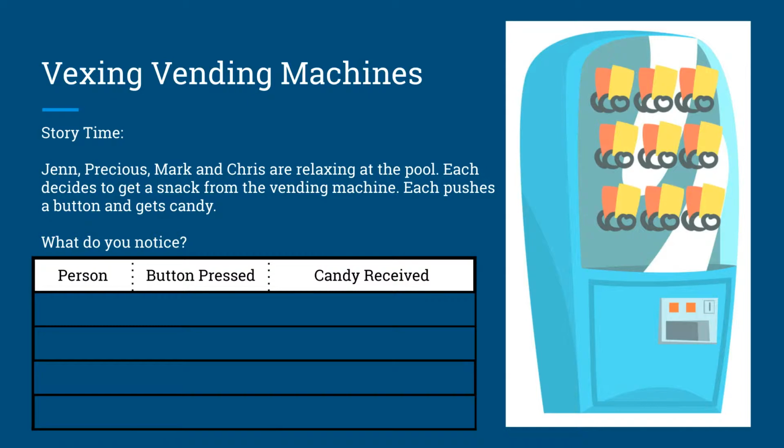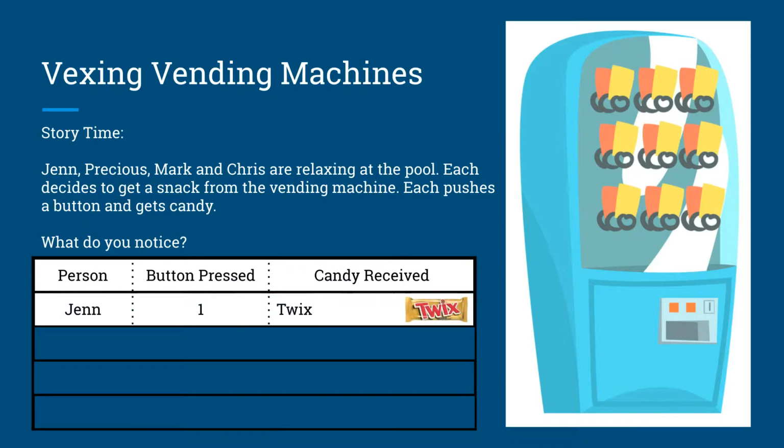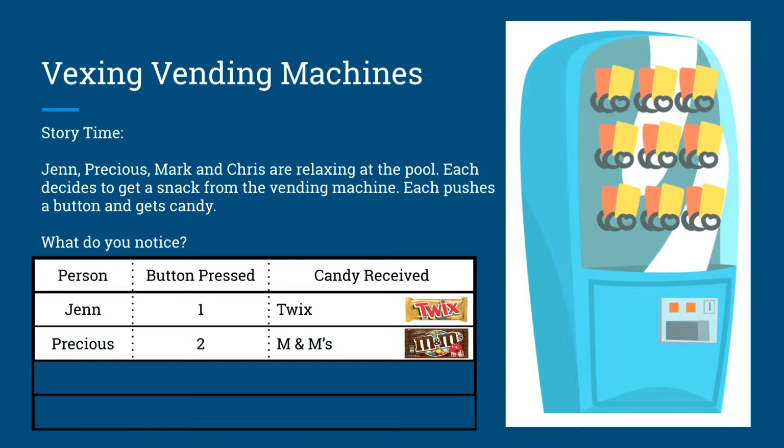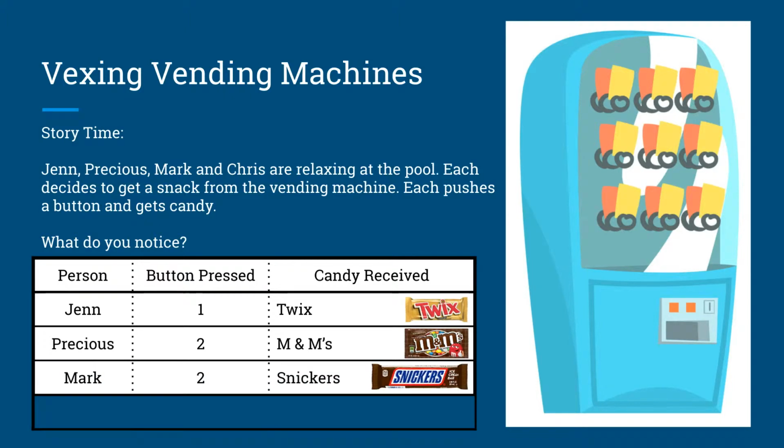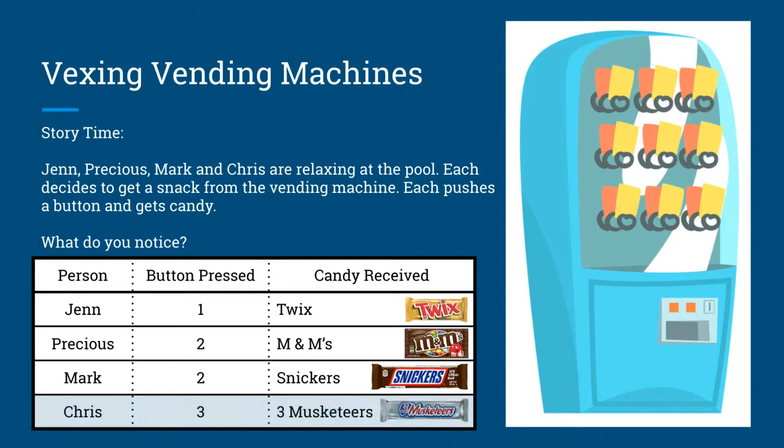Jen, Precious, Mark, and Chris are relaxing at the pool. Each decides to get a snack from the vending machine. Each pushes a button and gets candy. We're going to reveal what they got, but we want students to notice as they're looking at the table and start talking about what they notice. So Jen pushes button number 1, and she gets a Twix bar. Precious pushes button number 2, and she gets M&Ms. Mark pushes button number 2, and he gets Snickers. Chris pushes button number 3, and he gets 3 Musketeers.